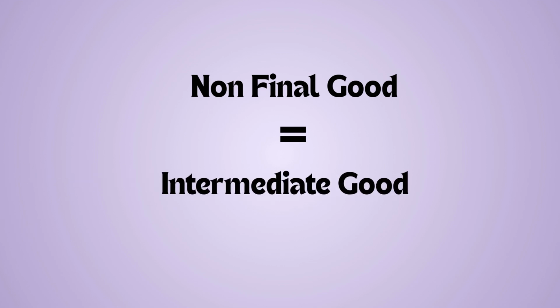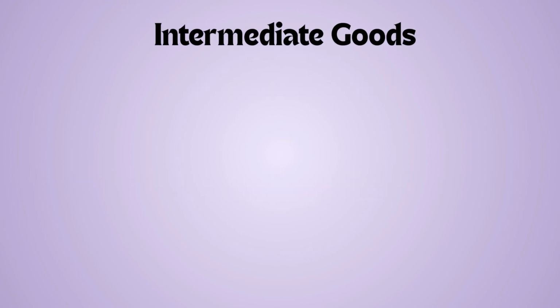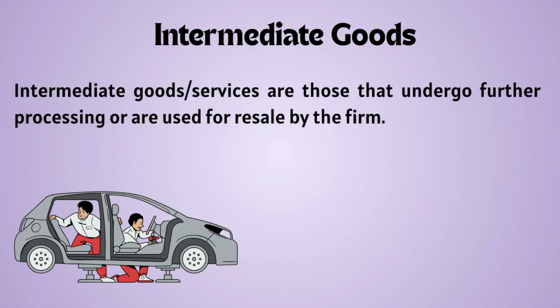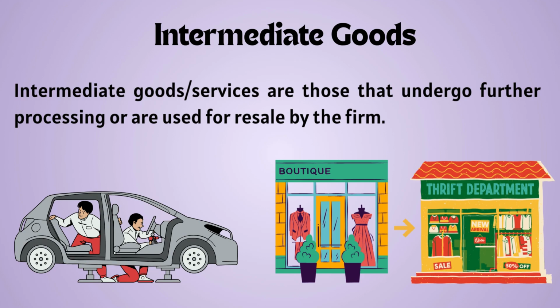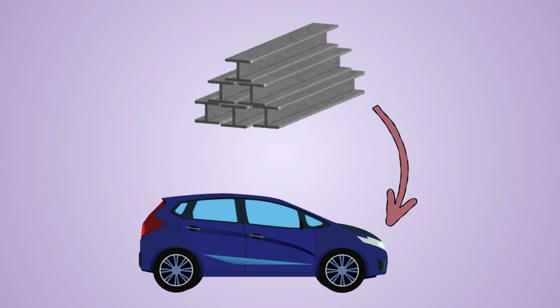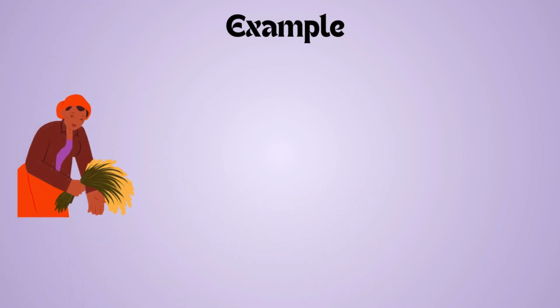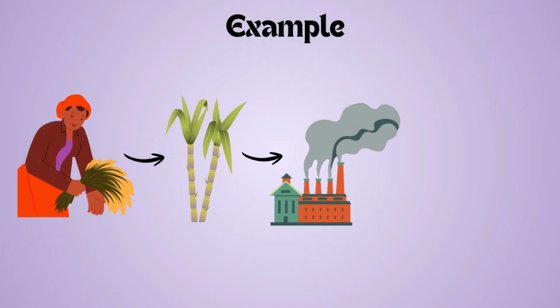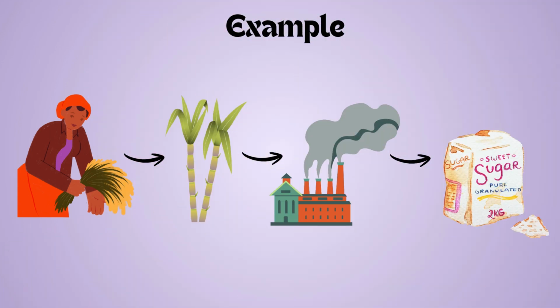The good that I have been calling non-final good is actually called an intermediate good. And these are those goods that undergo further processing or are used for resale by another firm. This means that their final form may be completely different than they originally were. That is, their final form may be a completely different product. Let's look at an example of a farmer that sells sugarcane to a sugar mill owner, where sugarcane is further used to produce sugar. Here we can definitely say that the sugarcane is an intermediate good.